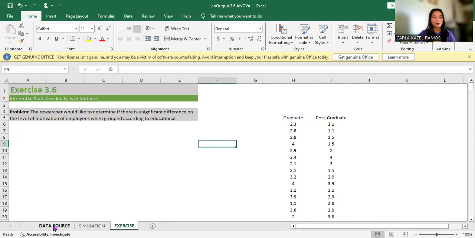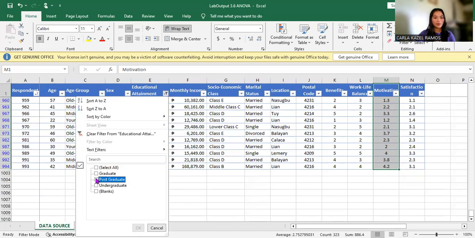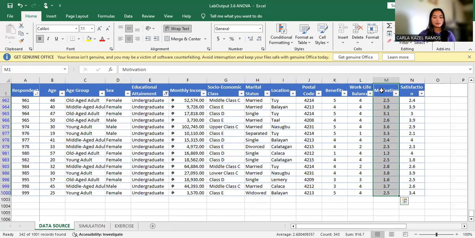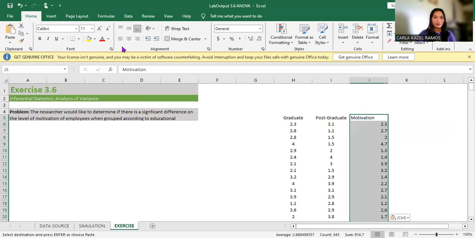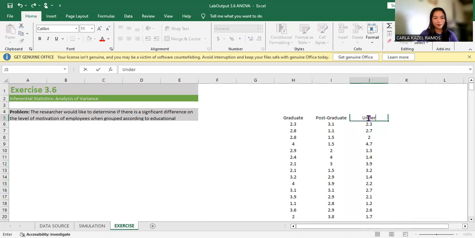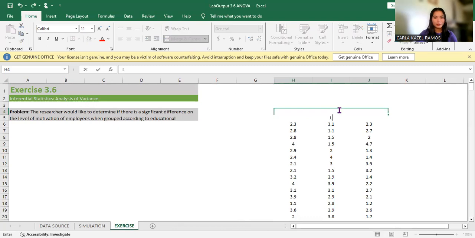And then let us do the same for our undergraduate employees. Right click, deselect postgraduate, click the box for undergraduate, and copy, and paste it over here. It should be in center alignment, and we replace the header with undergraduate employees. So we will be indicating here the level of motivation.